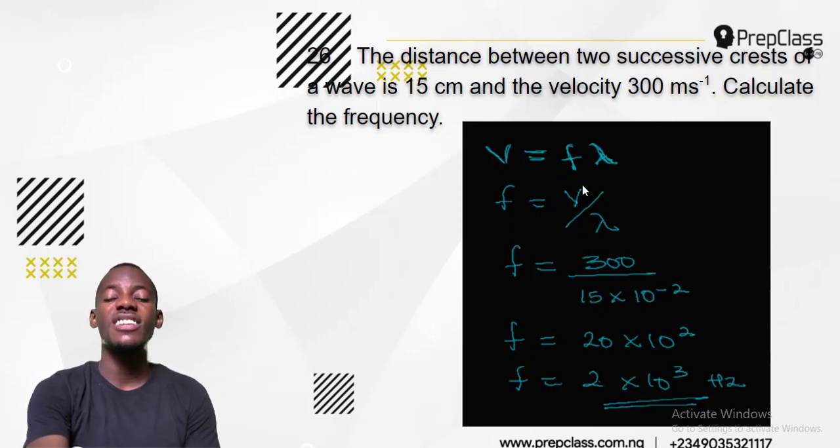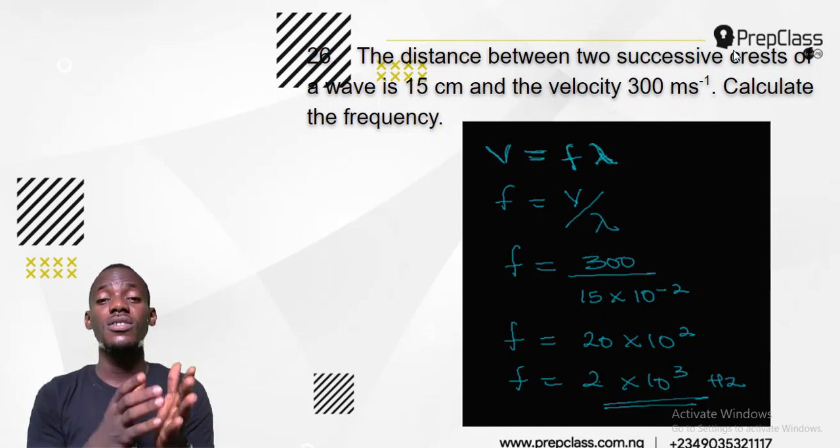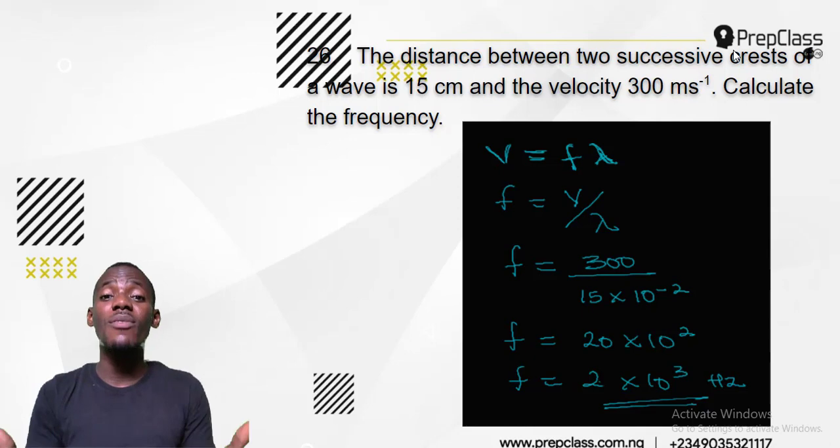Now what's my V? My velocity is 300, and my wavelength is the distance between 2 successive crests. This statement, distance between 2 successive crests, is the definition of wavelength. They did not say wavelength, they just said distance between 2 successive crests, but that is actually wavelength. So therefore, I'll just plug it in.